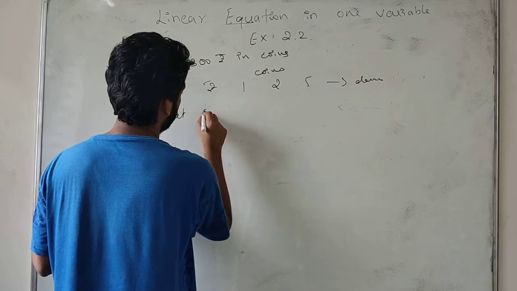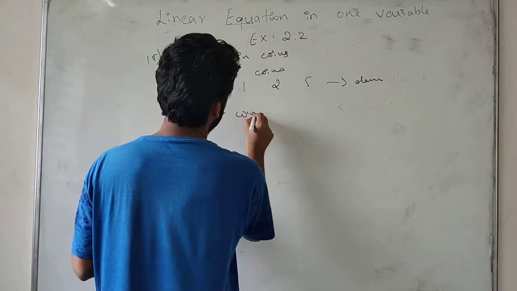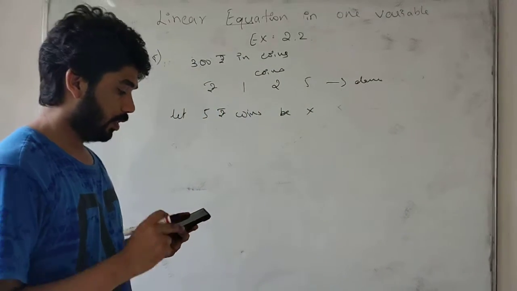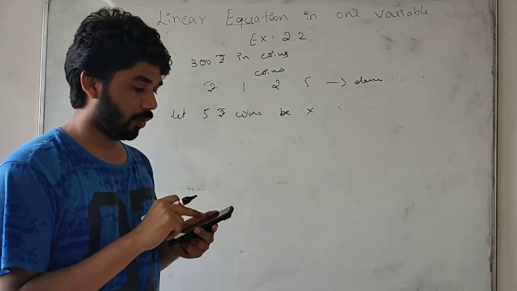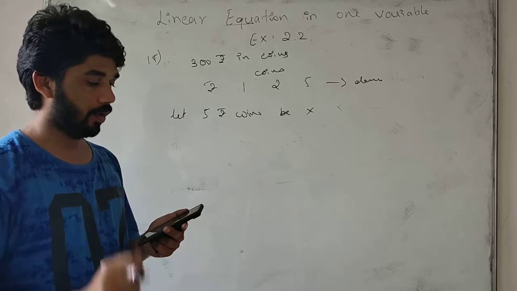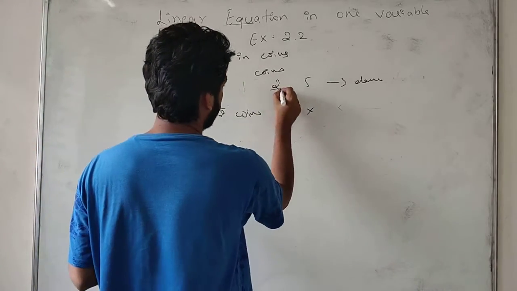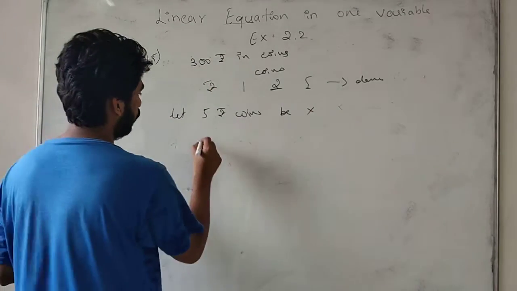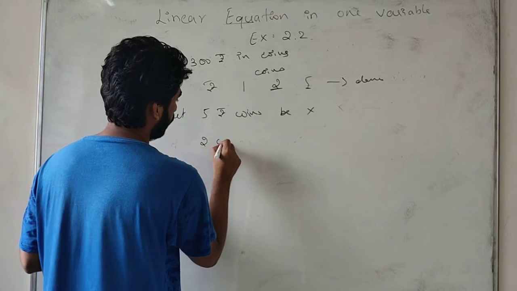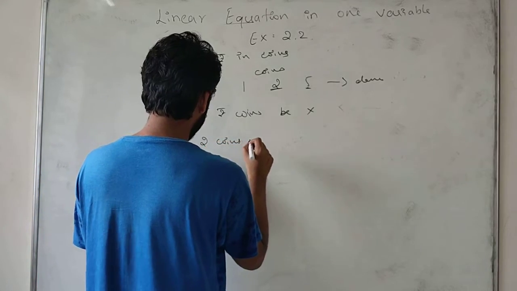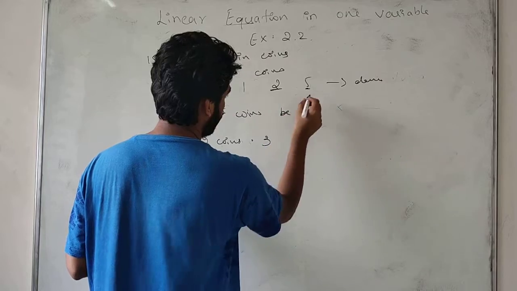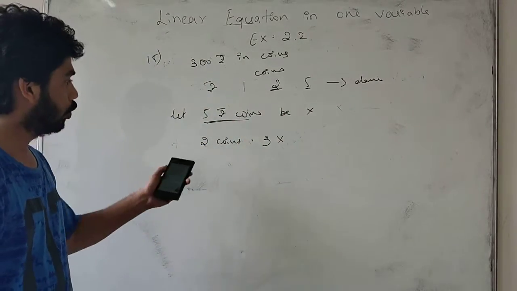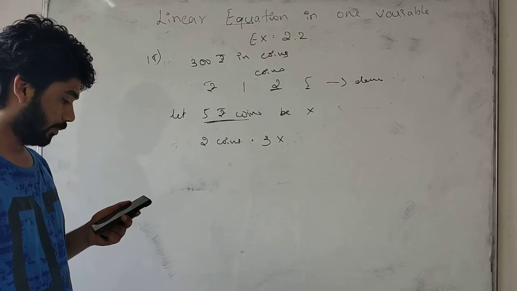Let the 5 rupee coins be x. The next sentence says the number of 2 rupee coins is 3 times the number of 5 rupee coins. So let 5 rupee coins be x, and the 2 rupee coins will be 3x.